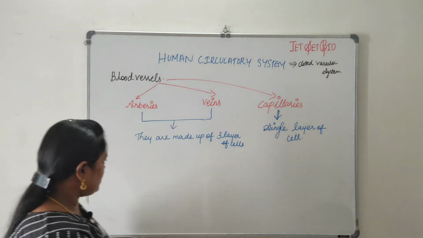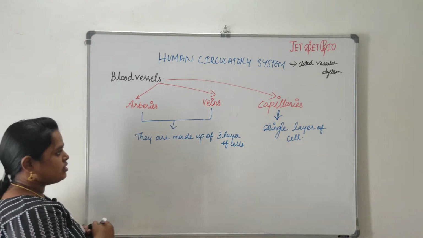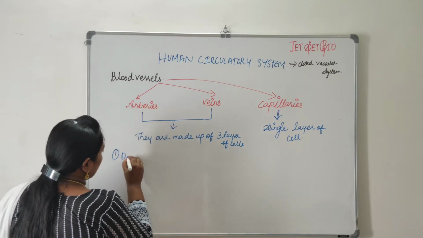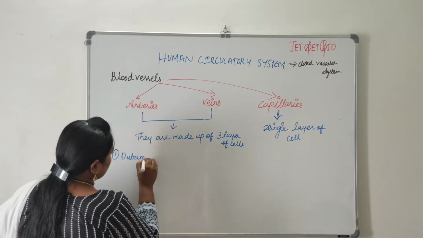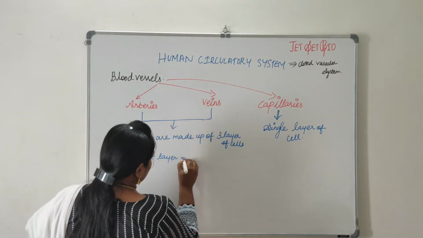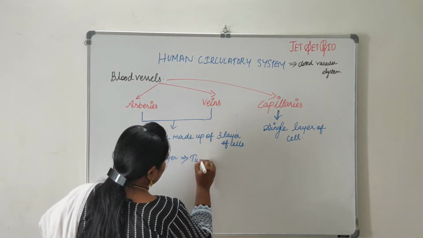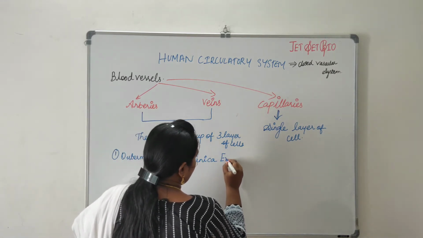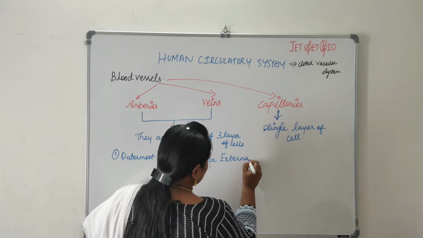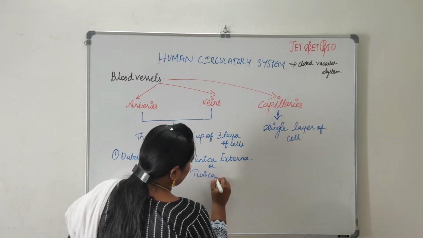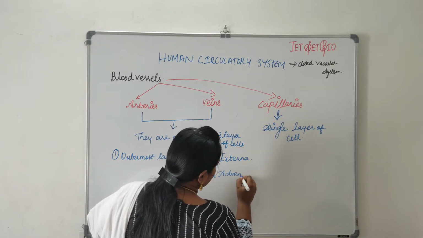As it is made up of 3 layers, let us see what are the layers that are found. The first layer, that is the outermost layer, is called tunica externa or tunica adventitia.